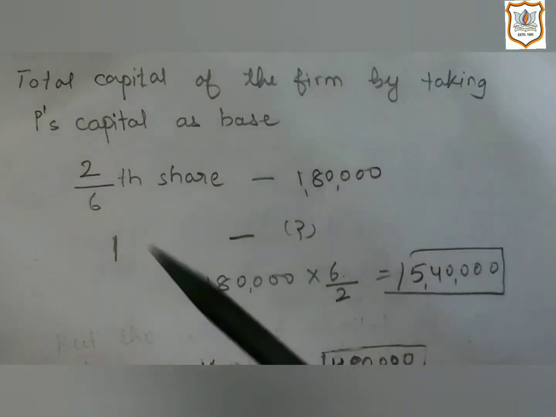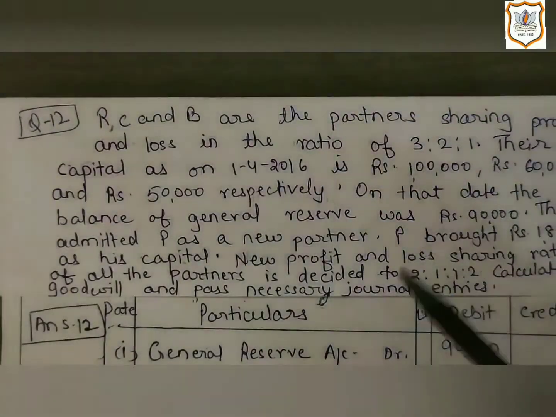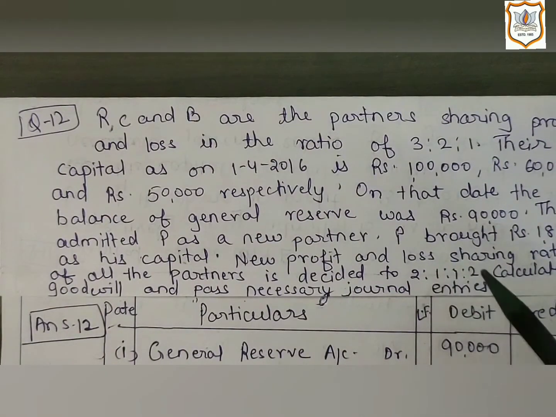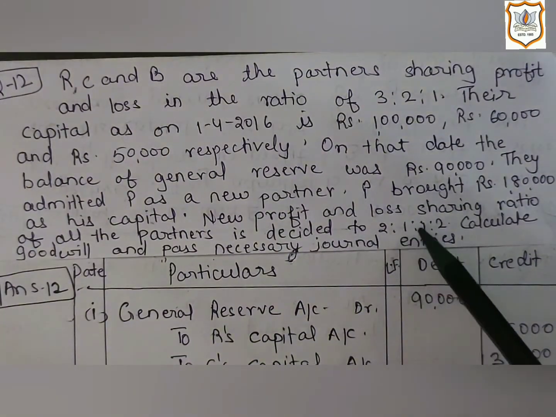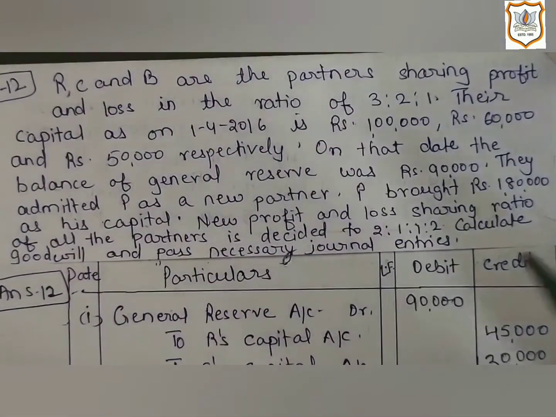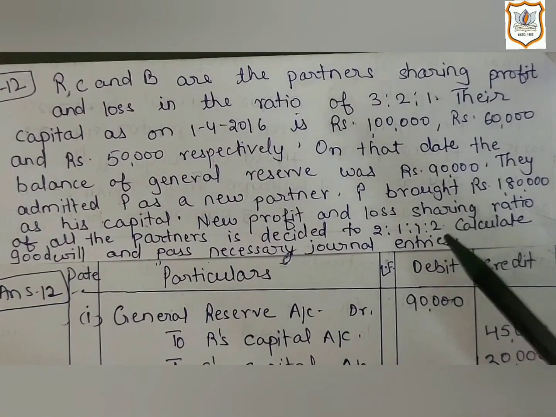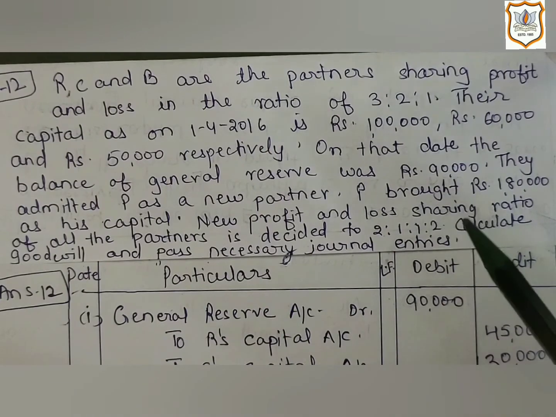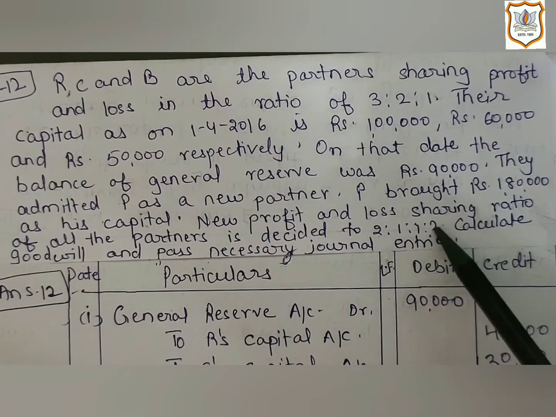How will we get 2/6? Here in the question, the new ratio of all the partners after the admission of the new partner is given, that is 2:1:1:2. So here the ratio of P is 2. According to that, his share of profit will be 2/6, as 2 plus 1 plus 1 plus 2 is 6.